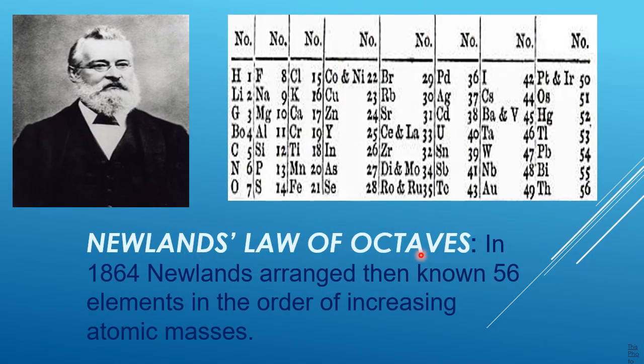Newland's Law of Octaves. Newland, in the year 1864, arranged the then known 56 elements in the order of increasing atomic masses. Children, when Newland proposed his classification of elements, only 56 elements were known, starting with hydrogen, atomic mass 1, and thorium, atomic mass 56. He arranged all these 56 elements in the increasing order of their atomic masses.